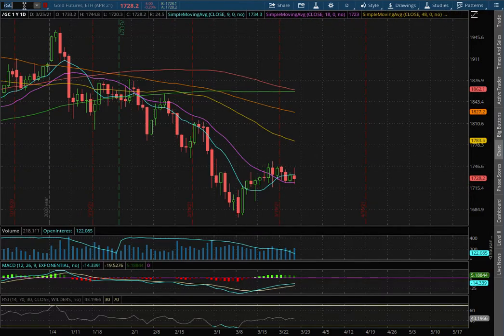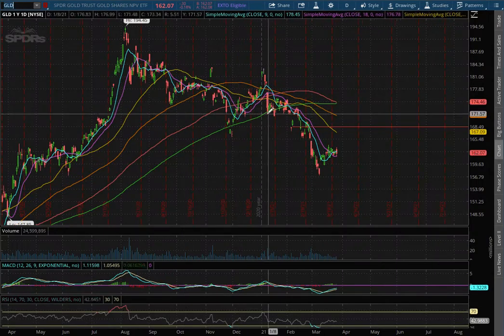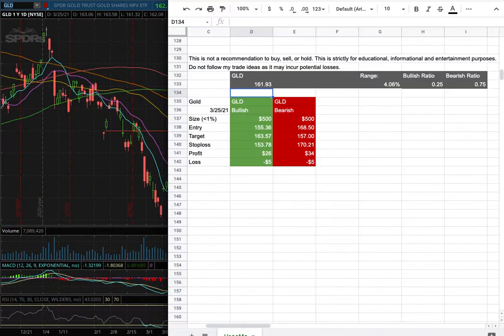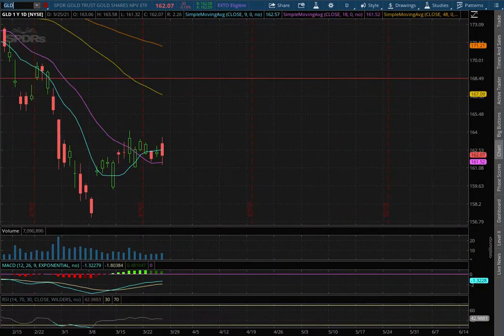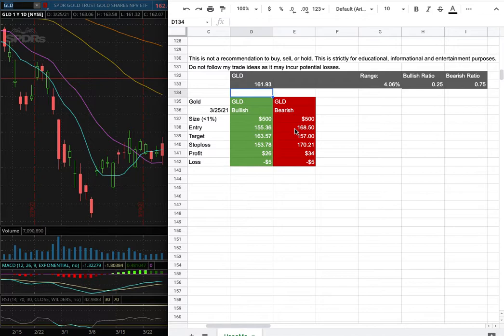And as for the trade idea of the week, I'll be trading GLD. My position size for it is less than 1% of my portfolio. My long entry is at $155.36. My sell target is at $163.57. My stop loss is at $153.78.